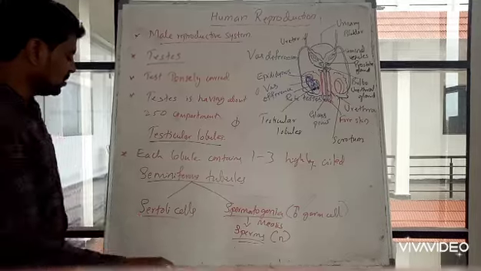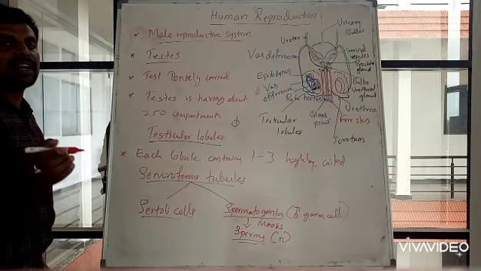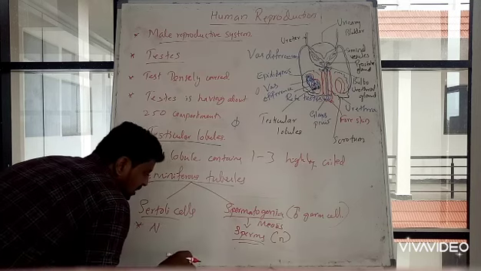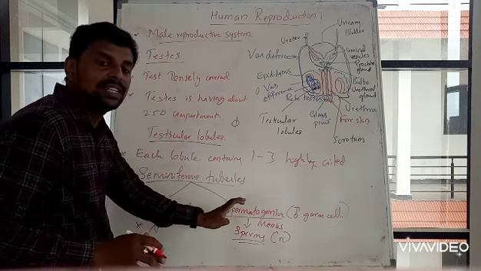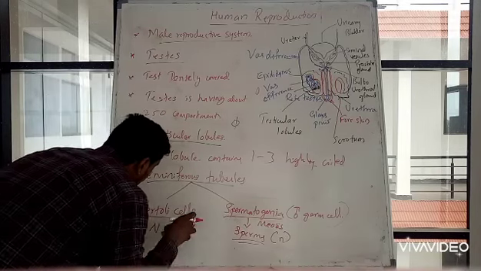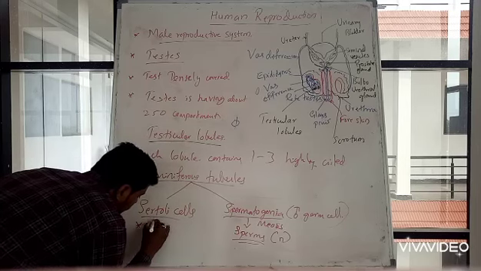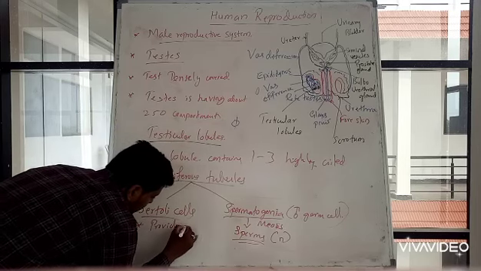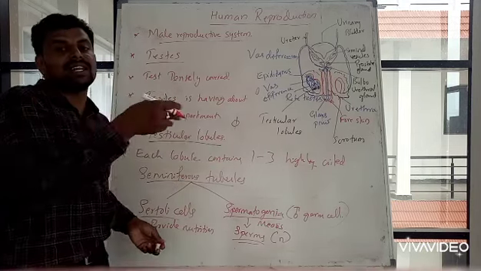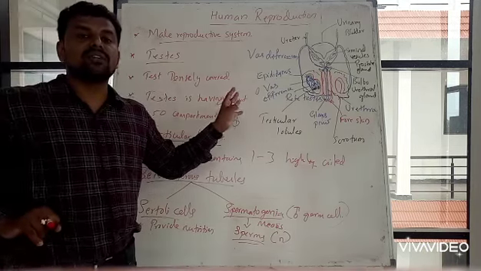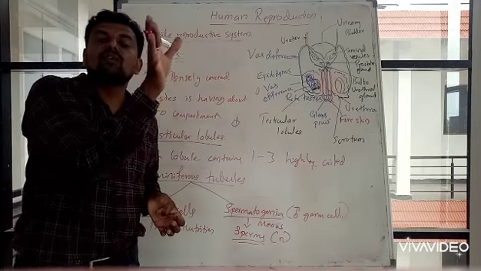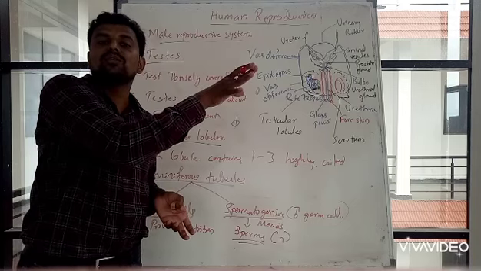The Sertoli cells serve a nutritive purpose. They provide nutrition to the developing or dividing spermatogonia. Just like in the plant, in the last class we studied the female reproductive part, where the role of the nucellus is to provide nutrition to the developing embryo.